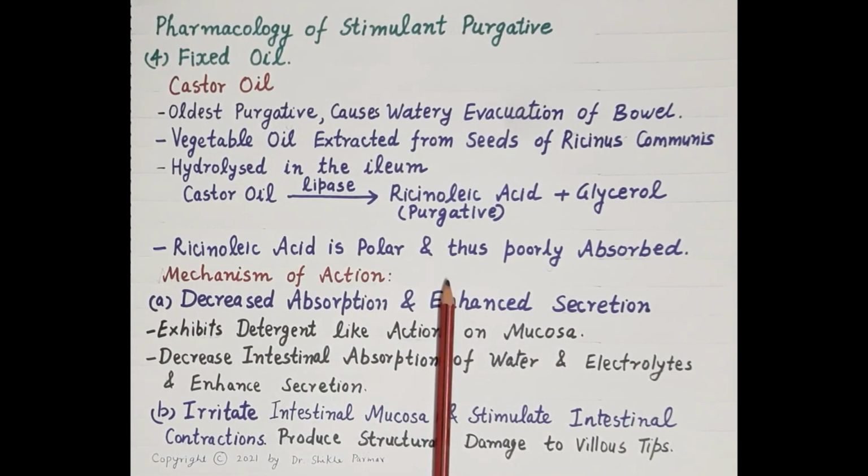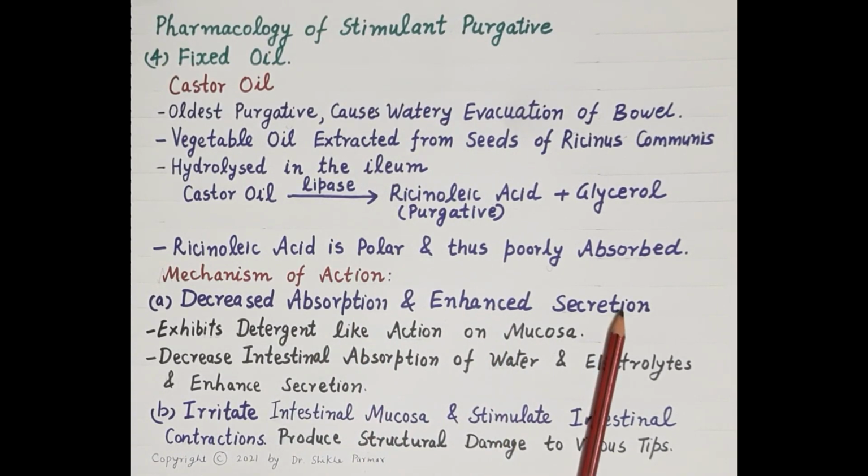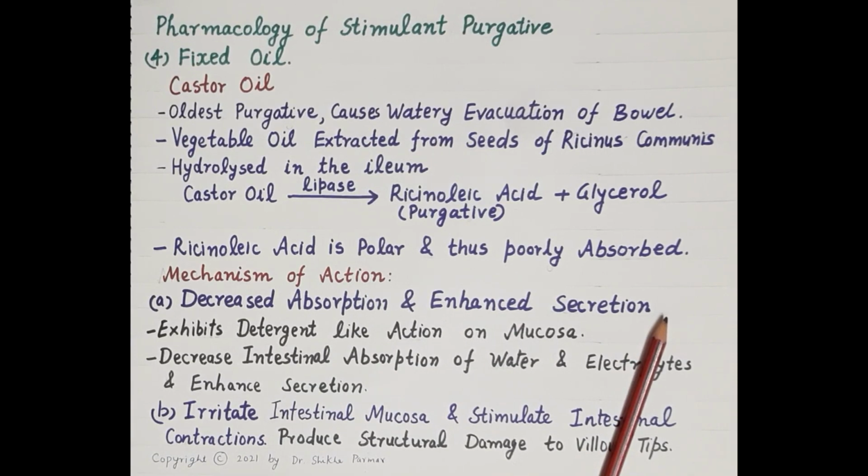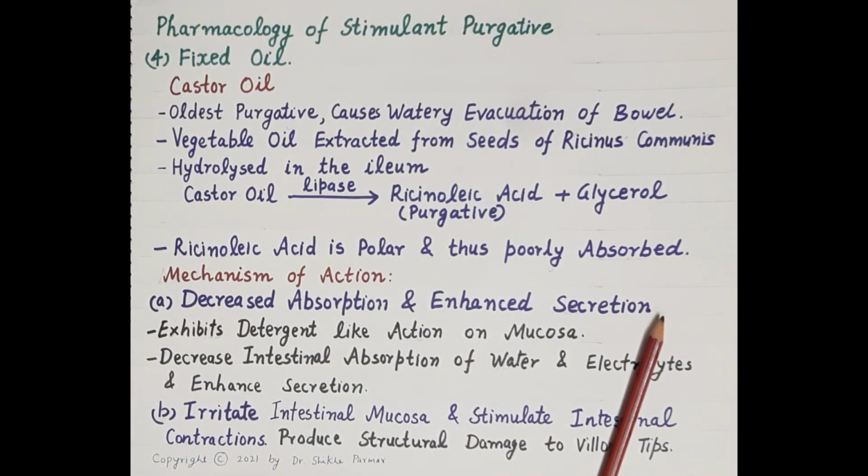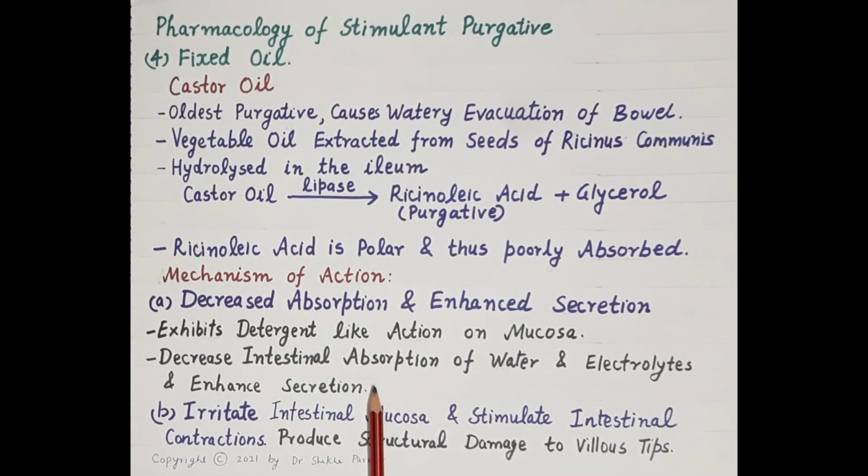So, it remains within the small intestine and there it exhibits dual action. It decreases absorption of water, enhances secretion of water, thereby increasing the content of water in the intestinal lumen. That results in the hydration of stools. The stools become soft and that further facilitates defecation. So, it exhibits detergent-like action on mucosa. It decreases intestinal absorption of water and electrolytes and enhances secretion of water and electrolytes.